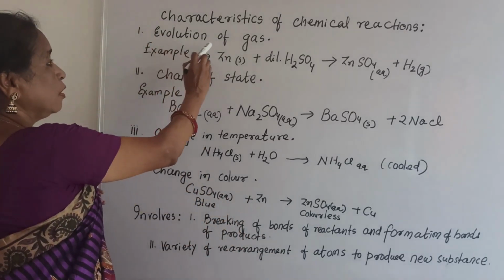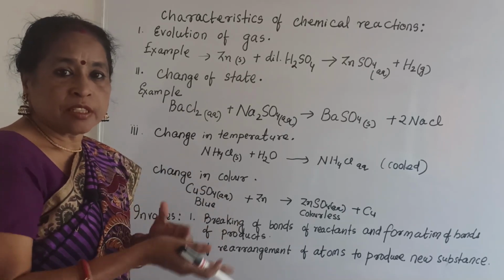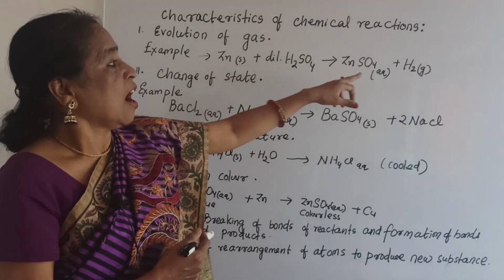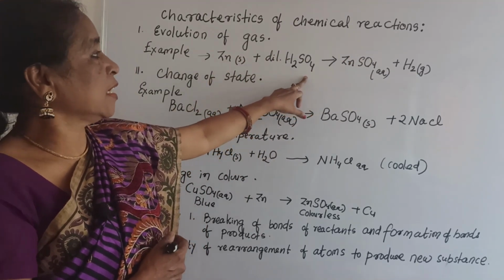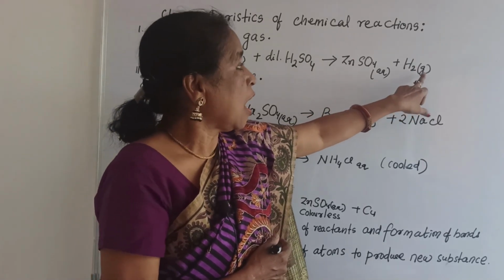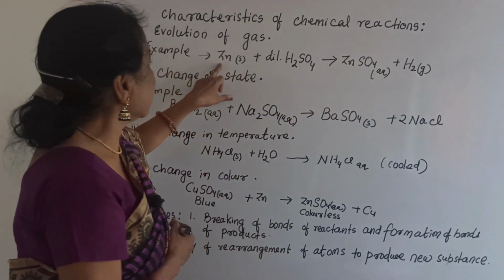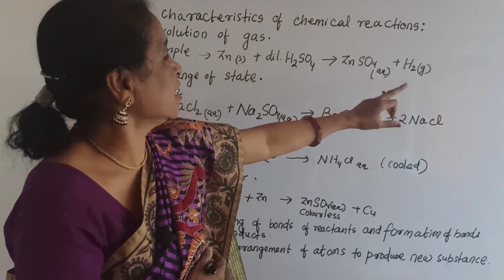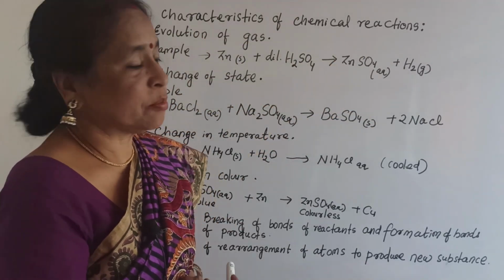Now first point, evolution of gas. That means some gas should be evolved. You can feel there is some change, effervescence. That means here you can see gas is evolved. This reaction, zinc plus dilute sulfuric acid, gives zinc sulfate and hydrogen gas. Since it is gas, I have written G, and it is molecular form H2. Zinc is solid, dilute sulfuric acid. Since the product is gas, here you can say evolution of gas. This is one example of this.